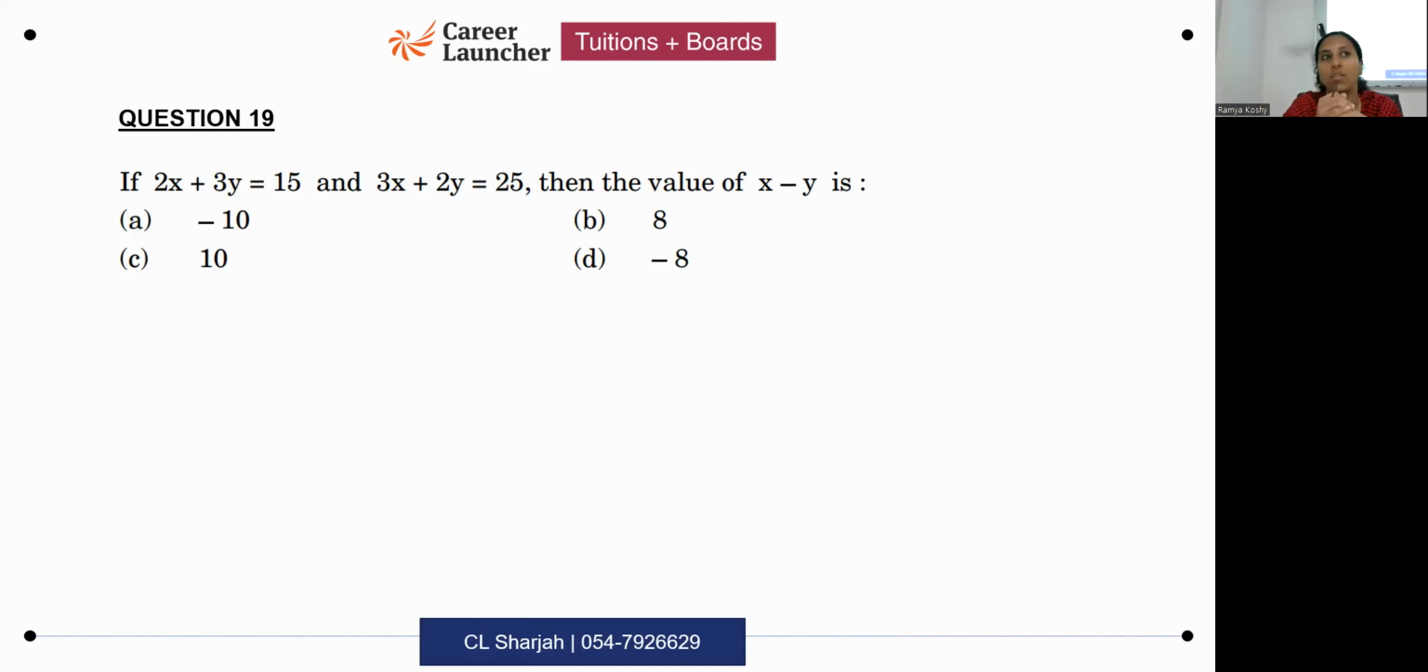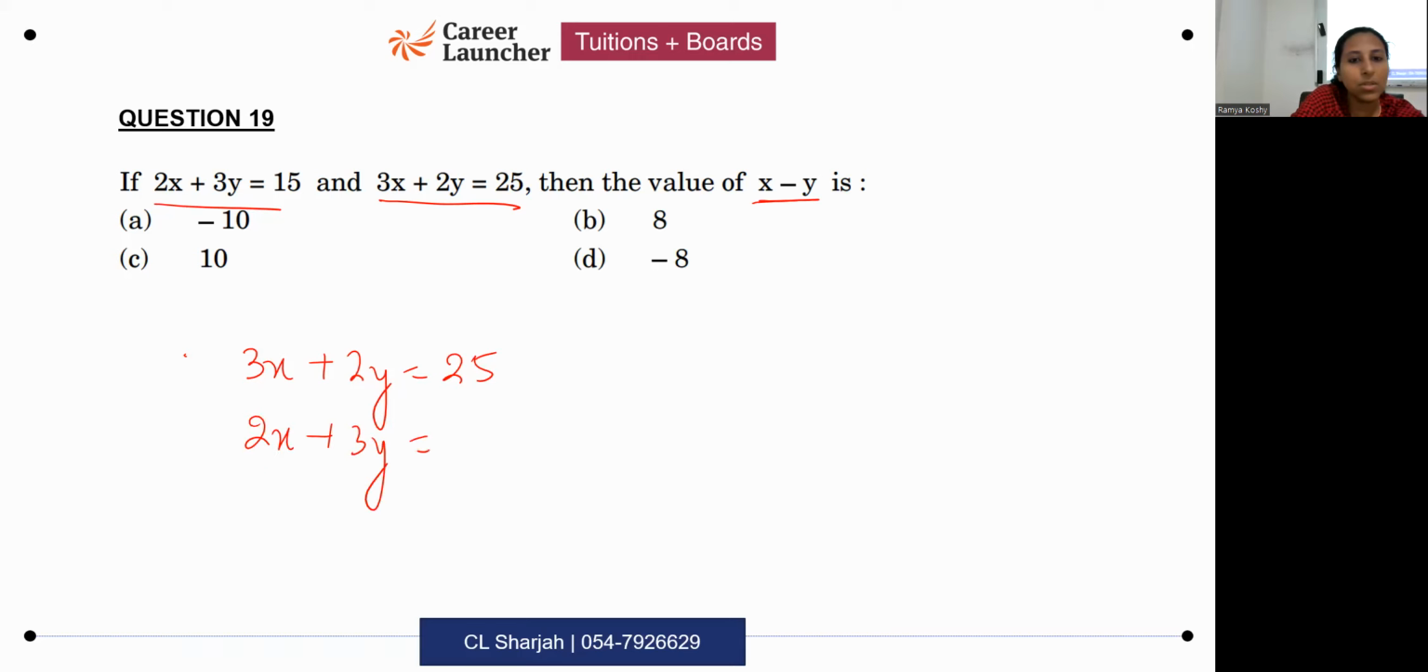The shorter way of doing this would be, okay, I want to find out the value of x minus y, right? What is this equation? 3x plus 2y equals 25. What is this equation? 2x plus 3y equals 15. Now immediately notice a pattern over here. Only if you know that pattern will you notice it immediately. What is the pattern? The x and y coefficients are getting interchanged.